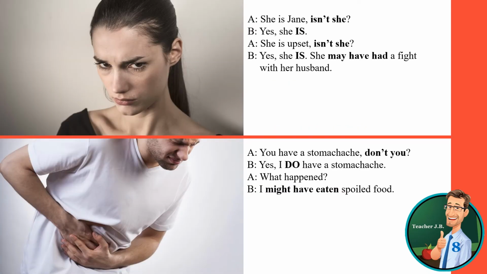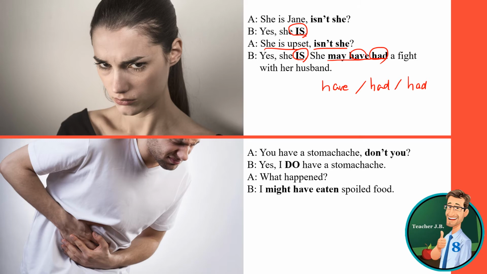She is Jane, isn't she? Yes, she is. Yes, she's Jane. She's upset, isn't she? Yes, she is. She may have had a fight with her husband. So have, had, and had. So, may have had a fight with her husband. So we talk about the possibility.